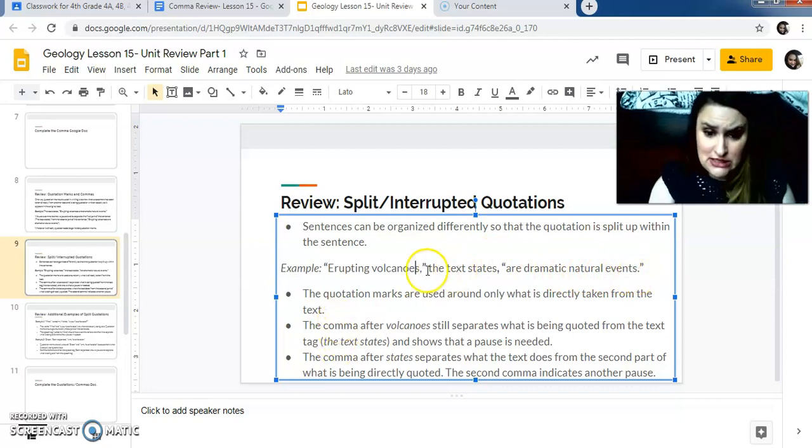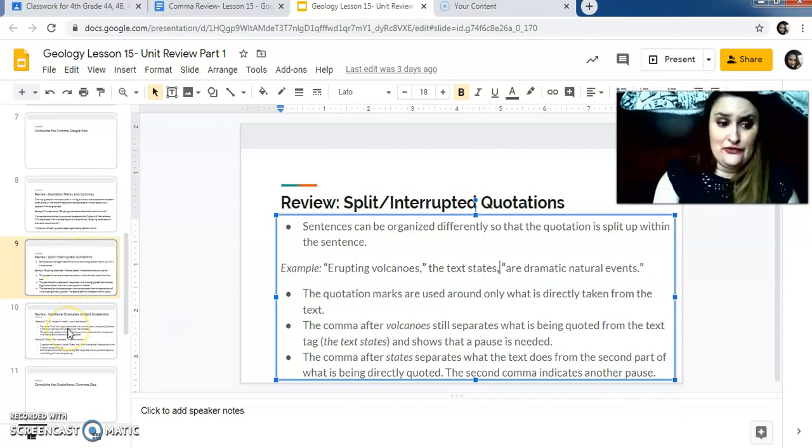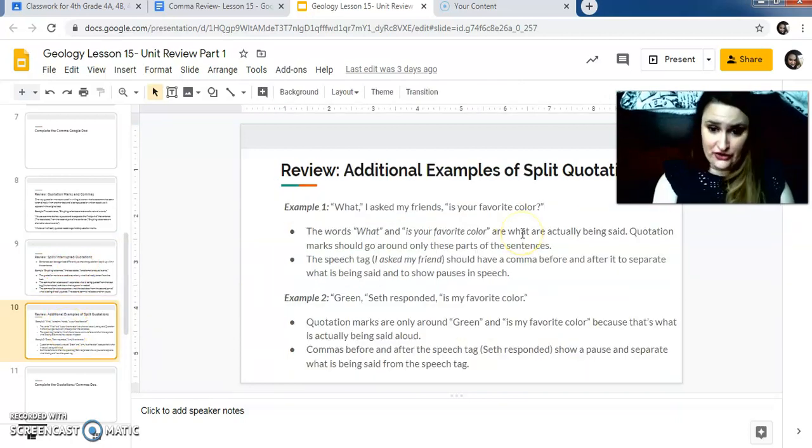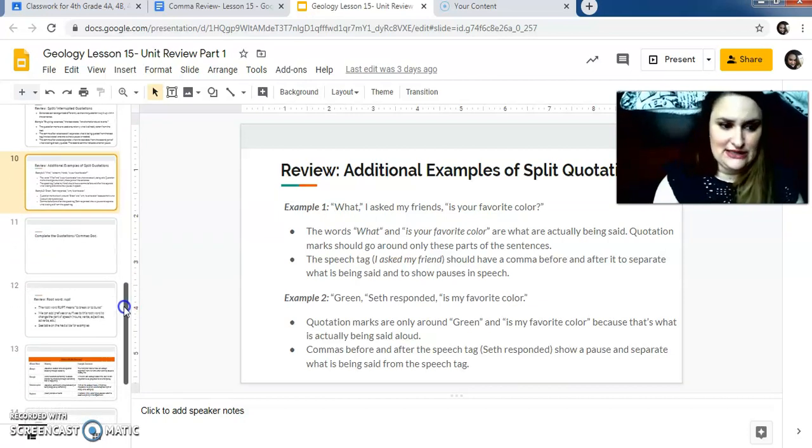Remember, the comma is used to separate what's actually being said from the text tag, which says the text states. So we put a comma after volcanoes, and you put a comma after the text states, because we're kind of blocking off and sectioning off what is actually being said and the text tag. And that tells us that a pause is needed, like we need to take a breath and pause. So that's why we use those different things. These are additional examples that you can look through of split quotations. I know they can be a little bit tricky, but you're going to see them all the time in text for the rest of your life. So we just need to know what they mean, and we need to know how to use them properly.